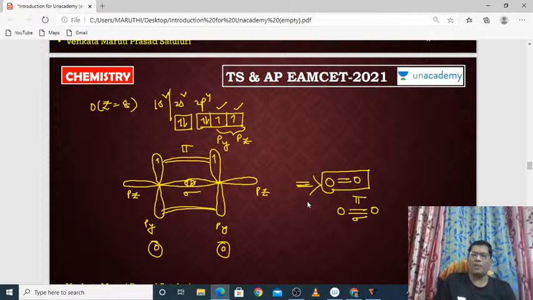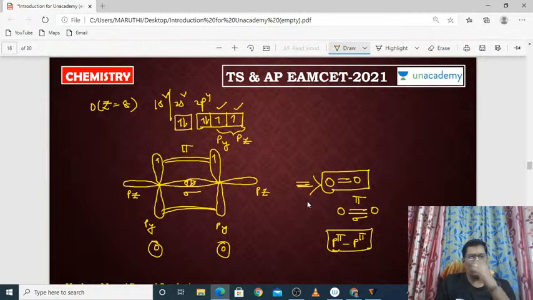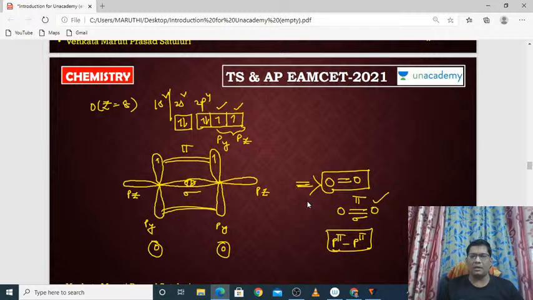This pi bond will be formed with the help of p pi p pi, with the help of two p orbitals in the oxygen. In one oxygen one p orbital, in the other oxygen one more p orbital will combine together and form a pi bond. So when this happens, oxygen is having a capacity to form O2.